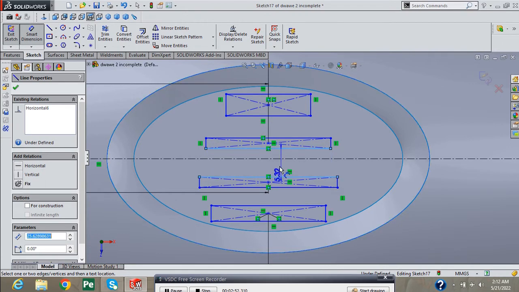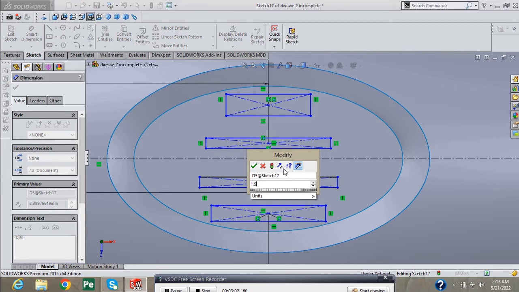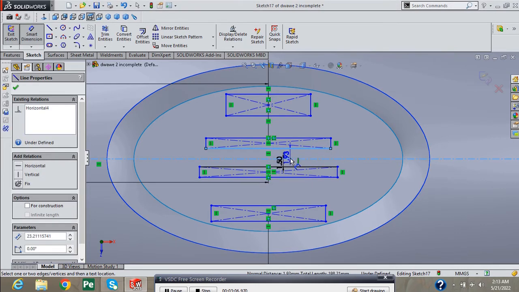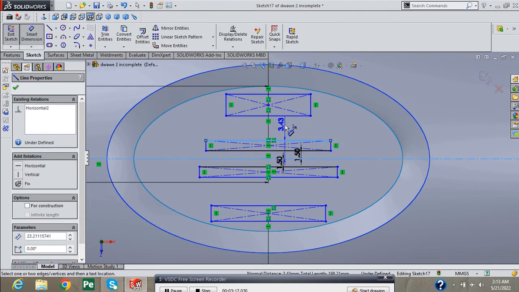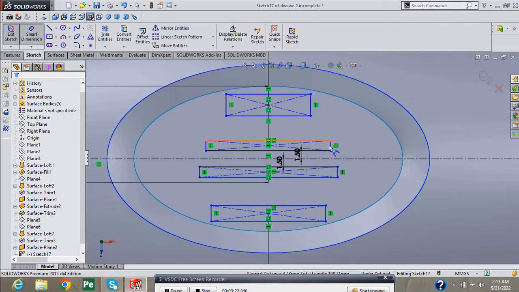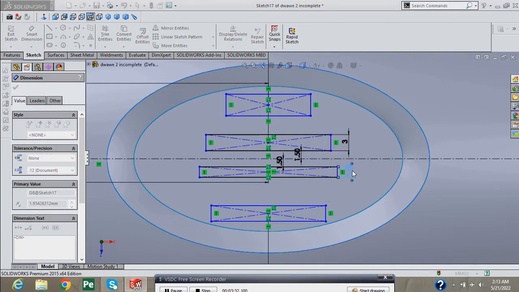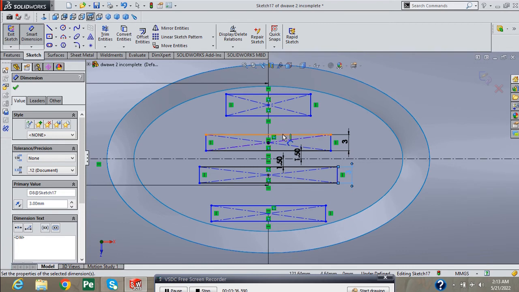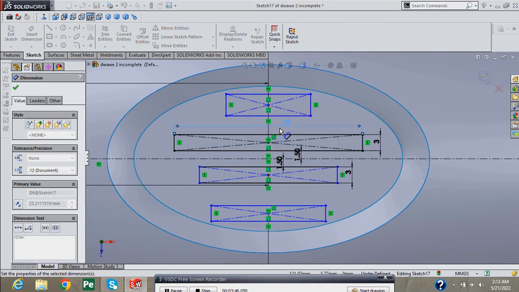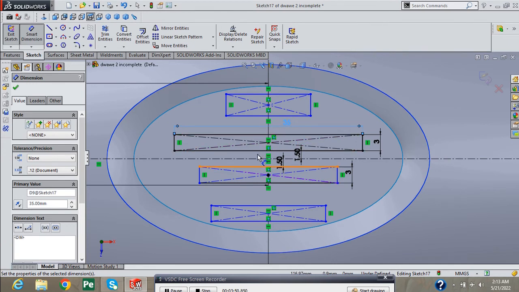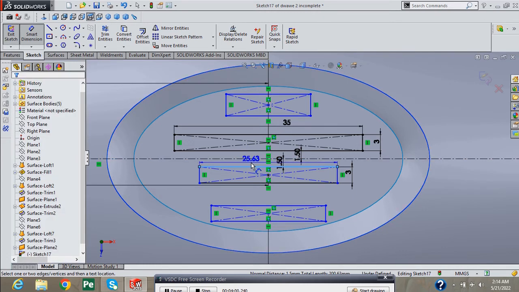And provide 1.5 mm dimension here, 1.5 mm dimension here, and 3 mm dimension here, 3 mm dimension here, and 35 mm here, and 35 mm also here.